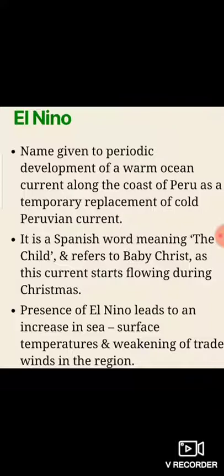Now, I will explain to you about the El Nino. This is a name given to the periodic development of a warm ocean current along the coast of Peru as a temporary replacement of the cold Peruvian current. El Nino is a Spanish word meaning the child and refers to the baby Christ, as this current starts flowing during Christmas. The presence of the El Nino leads to an increase in sea surface temperatures and weakening of the trade winds in the region.